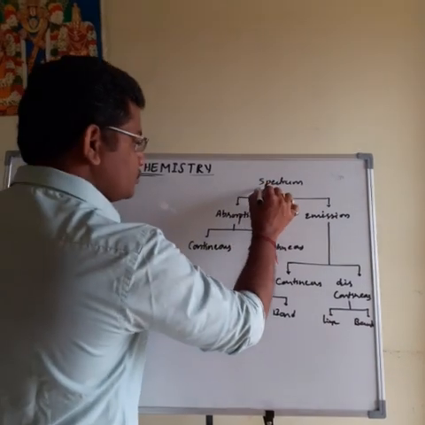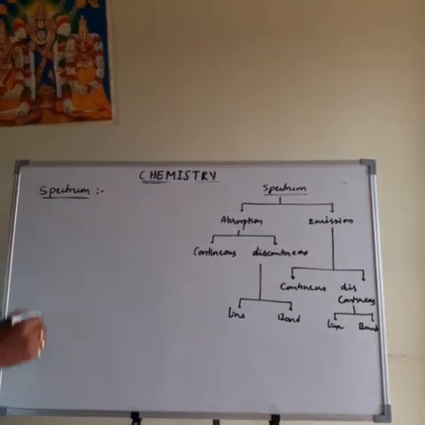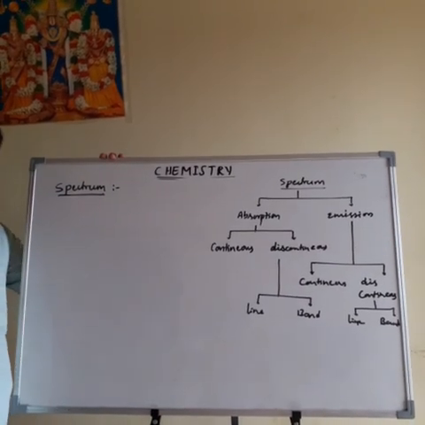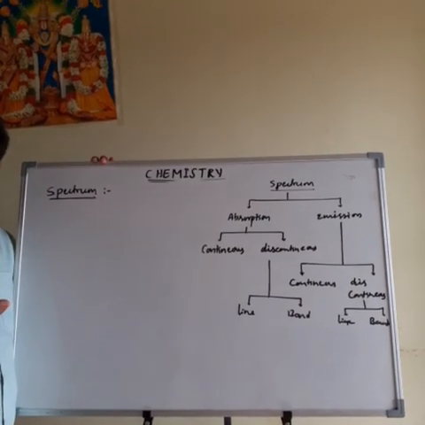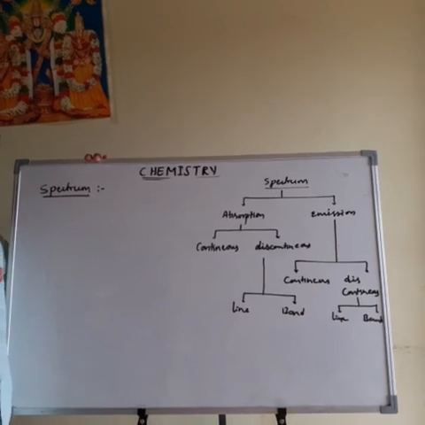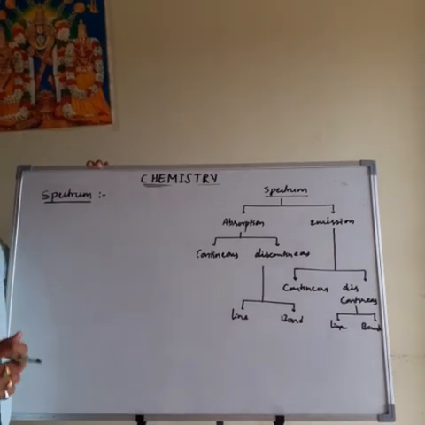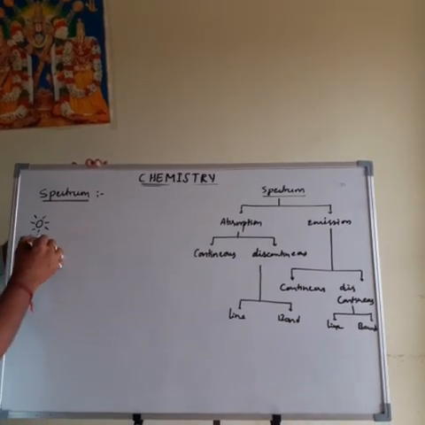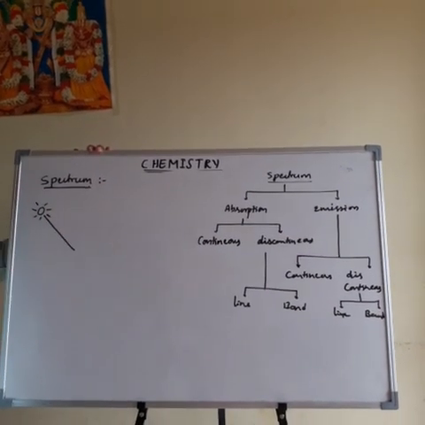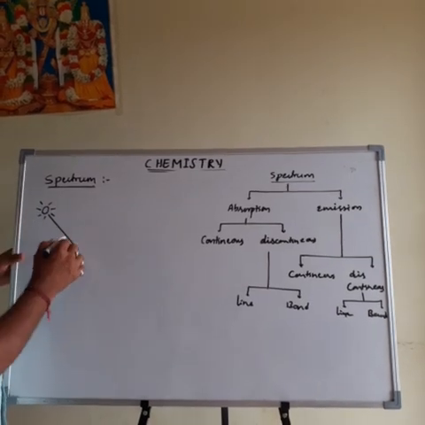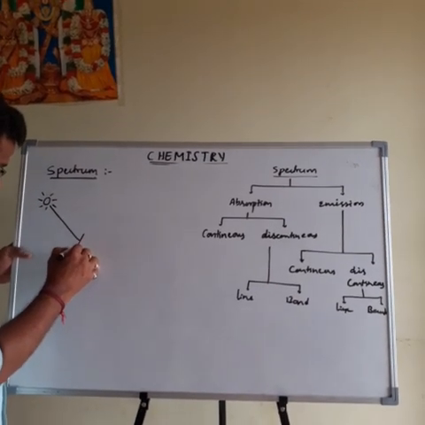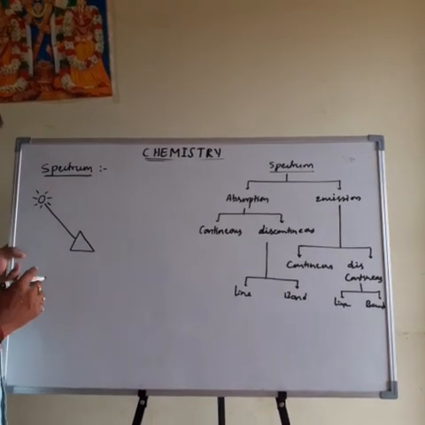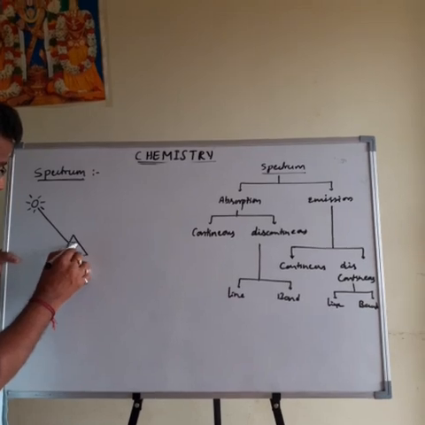Then first, what is the spectrum? Spectrum means the white light is obtained from the sun, star, tube light or electrical bulb. For example, the white light is obtained from the sun. The beam of white light is passed through the prism. It can be split into